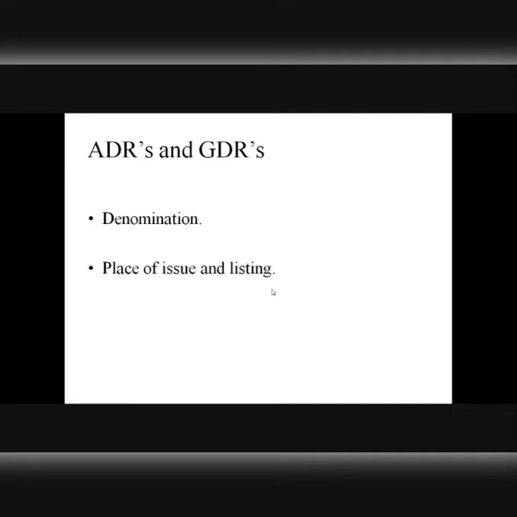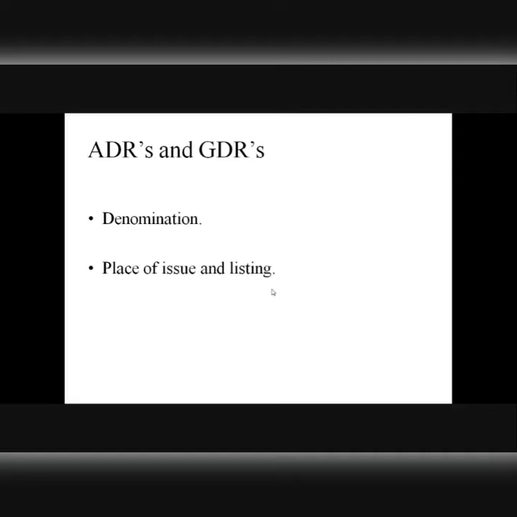Okay. One, in terms of denomination, for instance, ADR is in US dollars and GDR can be in other currencies, right? As I told you already. The second difference is that in case of ADR, listing of DRs can only be on an American stock exchange, like New York Stock Exchange, NASDAQ, or any other stock exchange that is established in the USA, right? But in case of GDRs, it can be elsewhere, not in America, right?